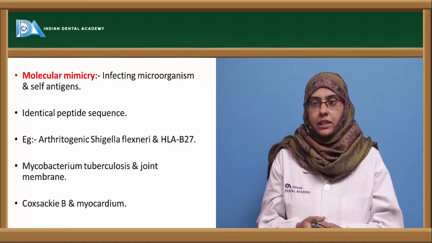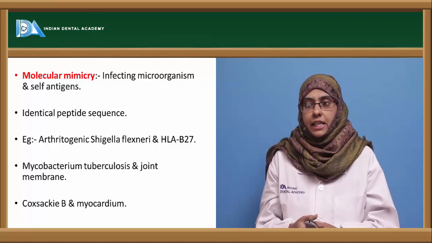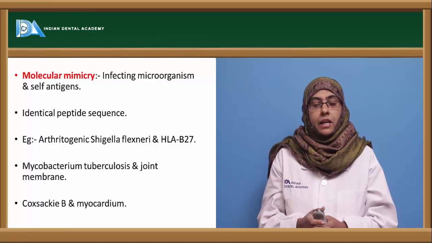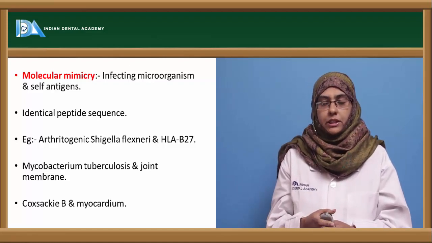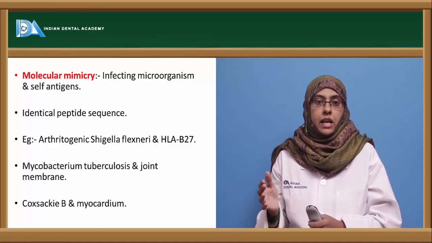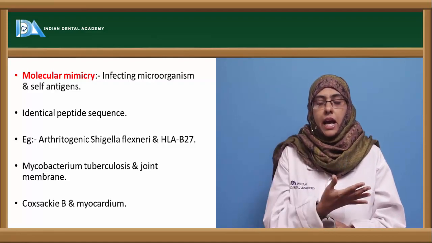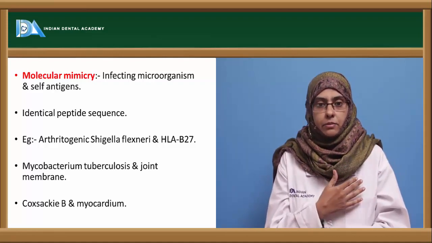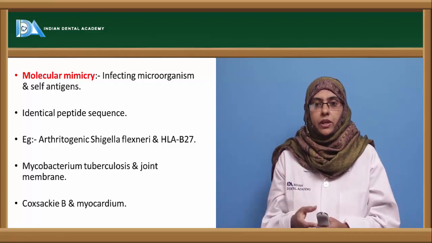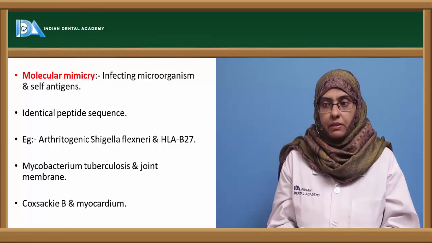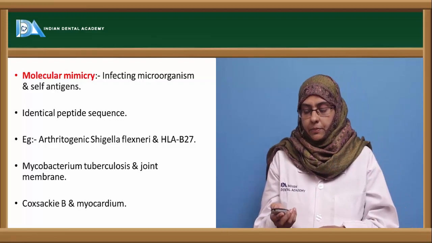An example is arthritogenic Shigella flexneri and HLA-B27. Next is Mycobacterium tuberculosis and joint membrane. They have an identical peptide sequence, so autoantibodies, instead of acting upon Mycobacterium tuberculosis, destroy the joint membrane. Next is Coxsackie B virus and myocardium.